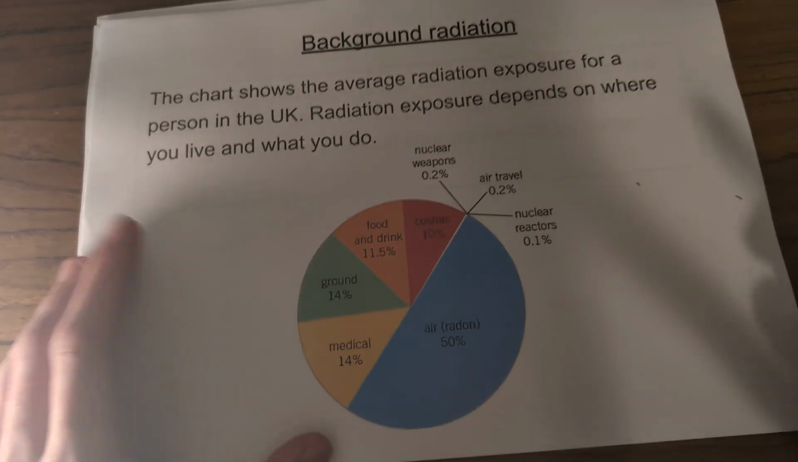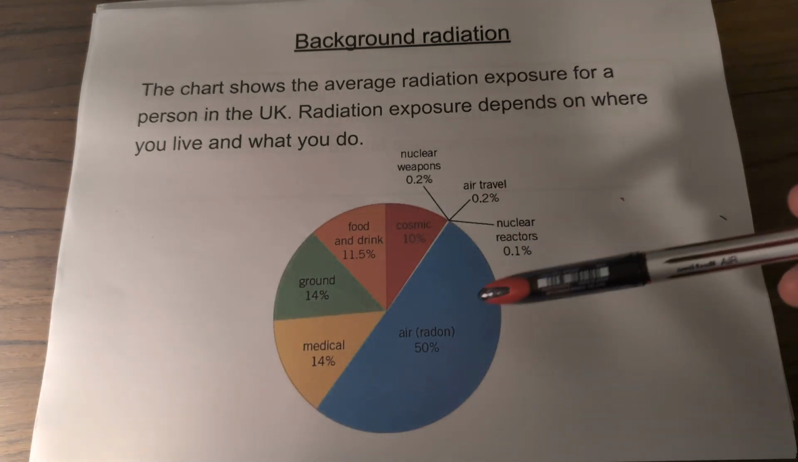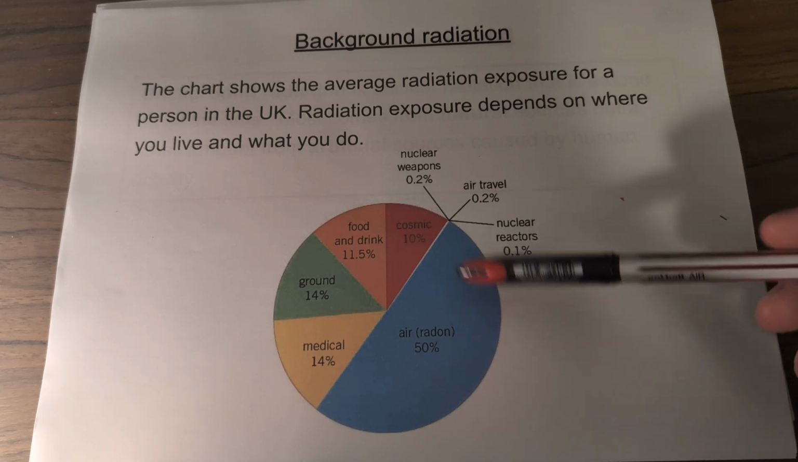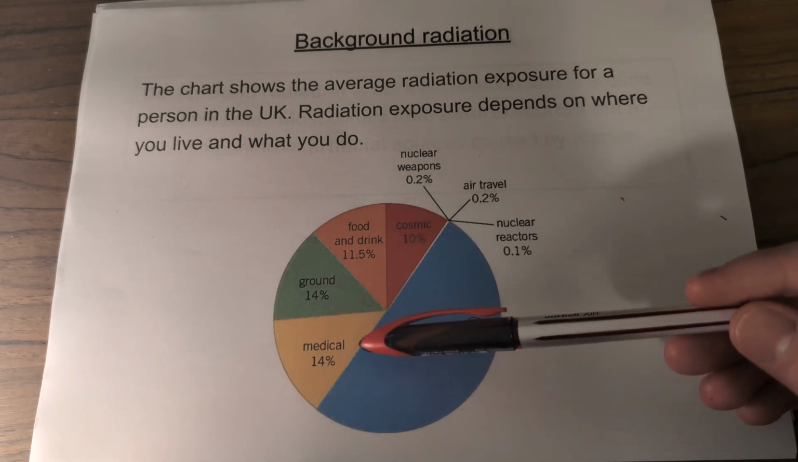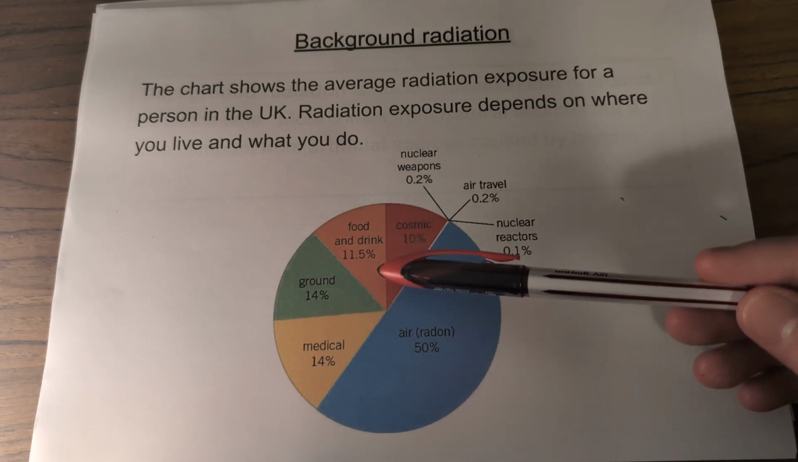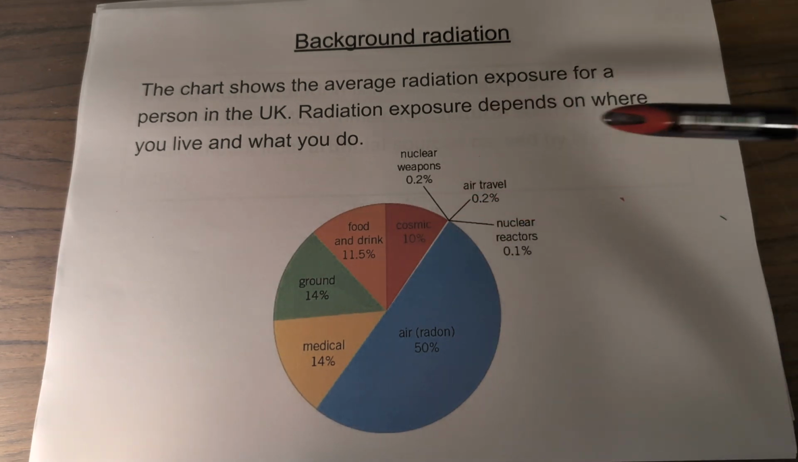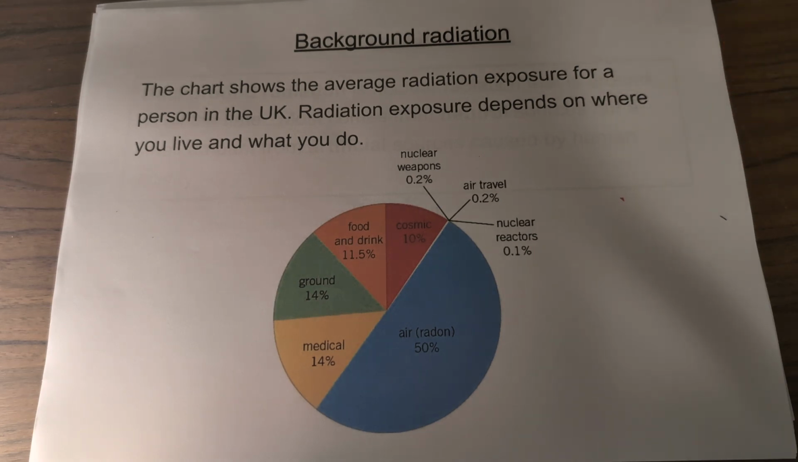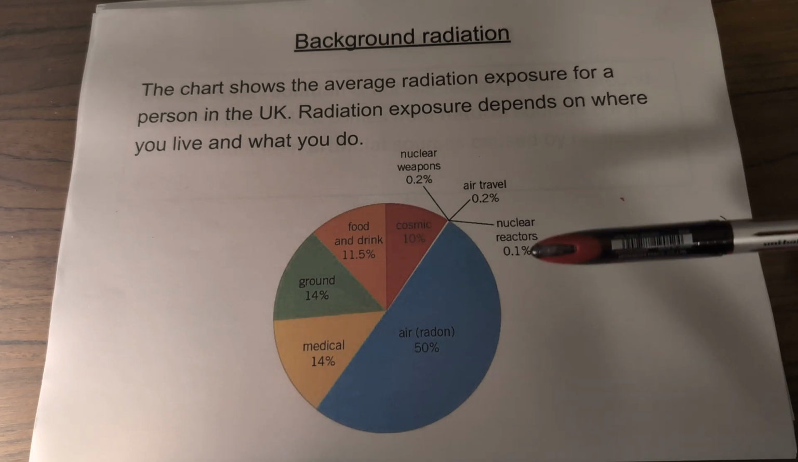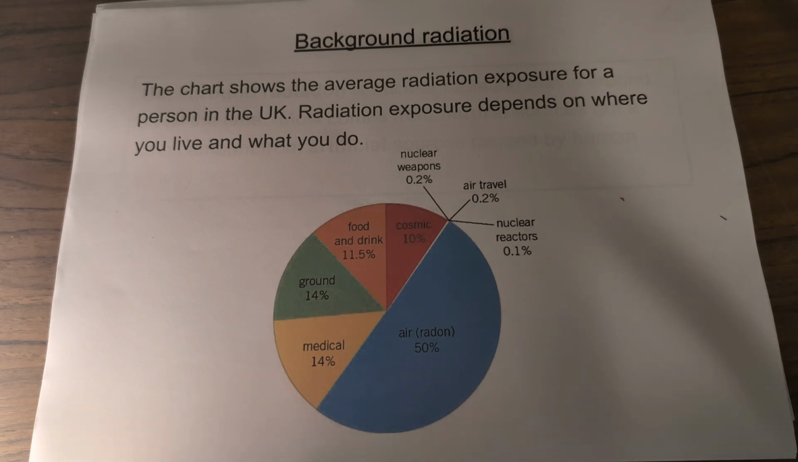So here's a pie chart showing the different exposures. What we can see is most of radioactive exposure comes from radon in the air. The next amount comes from medicals and hospitals and all of their x-rays. Then we've got the rocks and the ground, your food and your drink, your cosmic rays. And notice this, only about 0.3% comes from man-made sources. For example, nuclear weapons, nuclear reactor explosions, for example, from Chernobyl. And then also air travel actually adds to it, about 0.2%. But we can see by far the biggest contribution to background radiation is from the radon gas in the air.